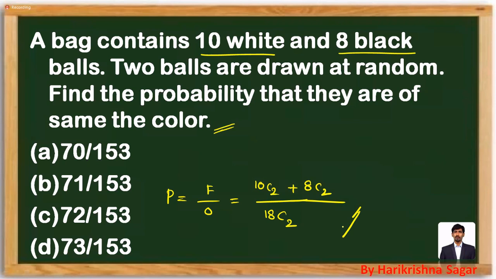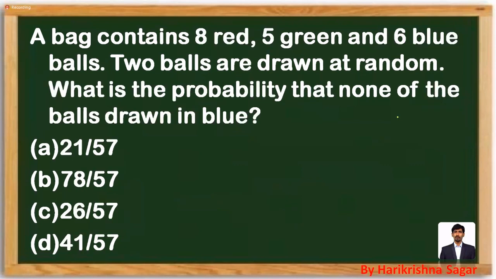So 10C2 is 10 into 9 divided by 2. So remember the nC2 formula. What is nC2? nC2 is given as n into n minus 1 by 2. If you use this, you can feel comfortable in solving. Look at the next question.